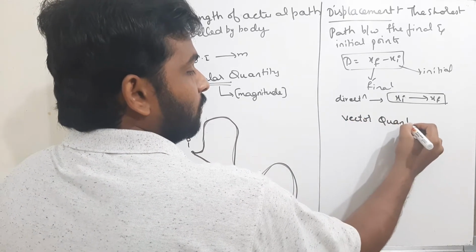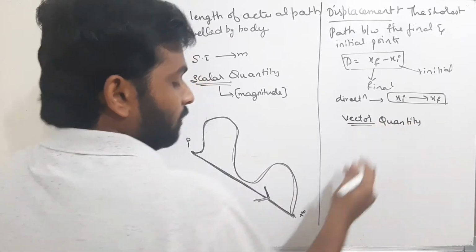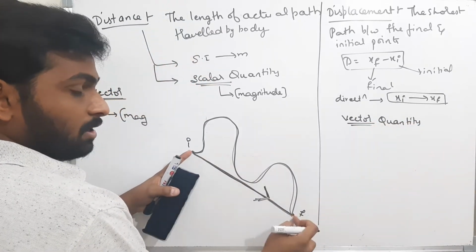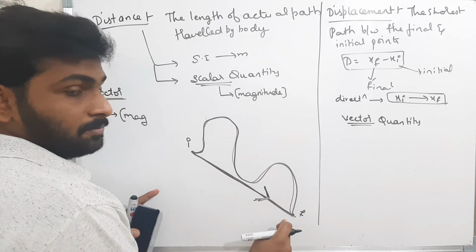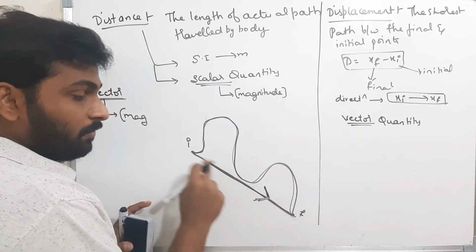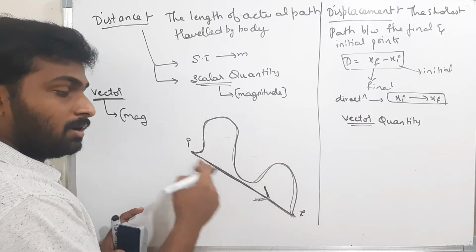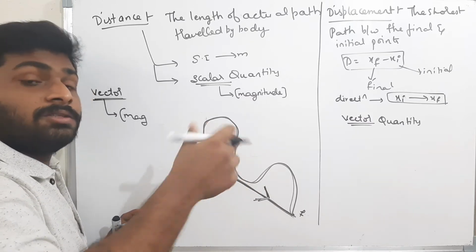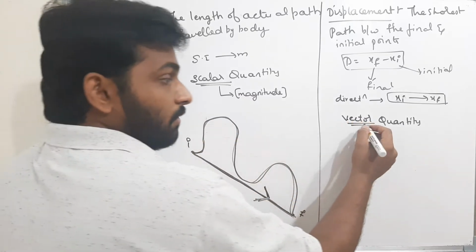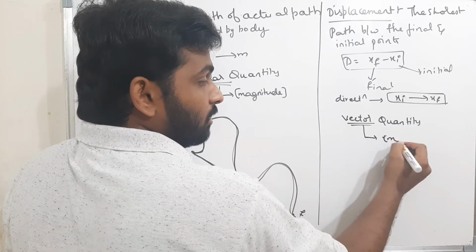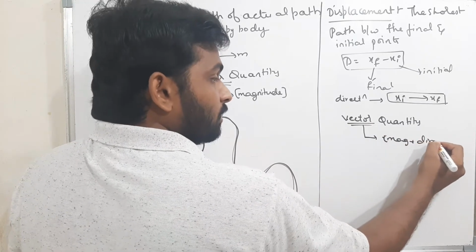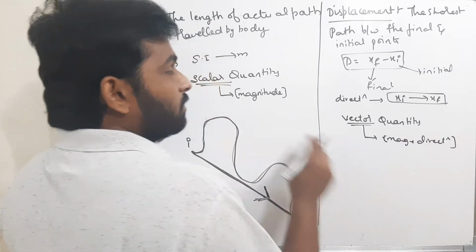As I just told you, a vector quantity depends on the magnitude, how much length this is, plus the direction. If the initial point is here and the final point is here, the direction will be in this direction. That means if the initial and final points change, the direction also changes. That means the vector quantity depends on both magnitude plus direction. Okay, well and good. Now what is the SI unit?